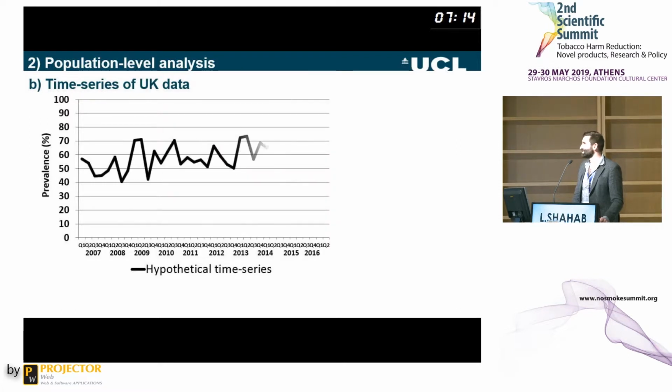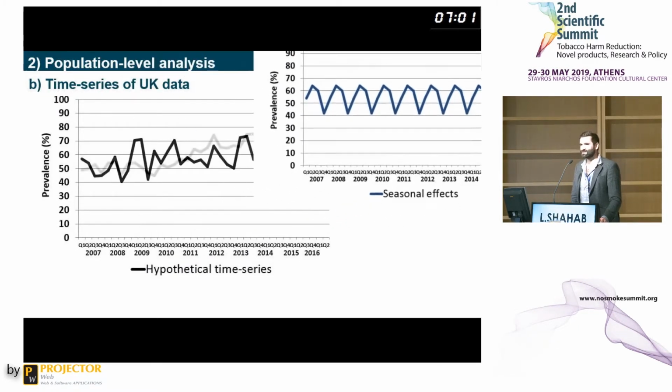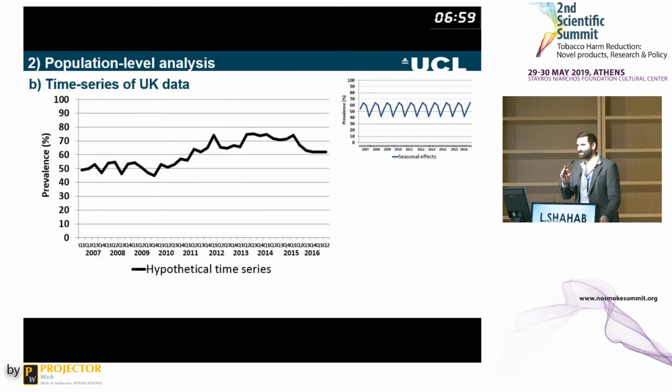Now, just to explain what a time series is, you have a hypothetical time series like this, and what you want to do is try to remove all the confusing factors that may cause interference. So the first thing you remove in a time series is seasonal effects. It's very common, for instance, in smoking prevalence for this to vary by season. More people stop smoking in January, as a New Year's resolution, and more people start smoking across the summer months when the weather is nice.